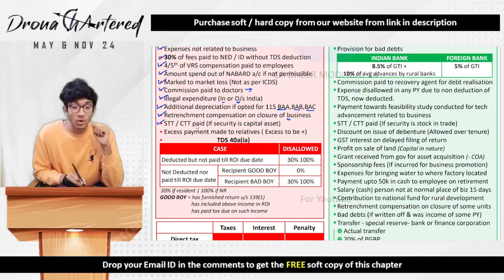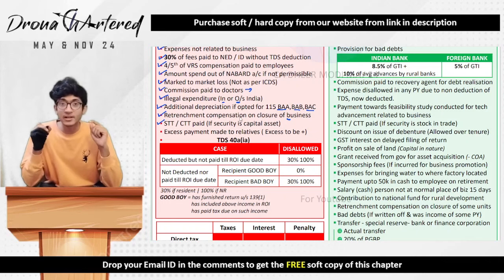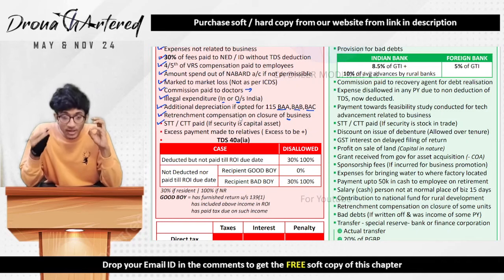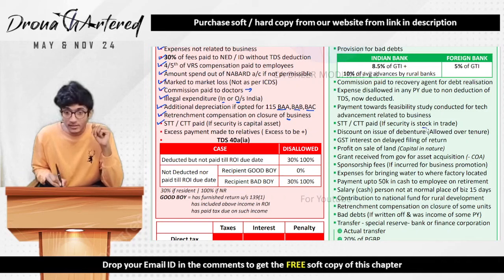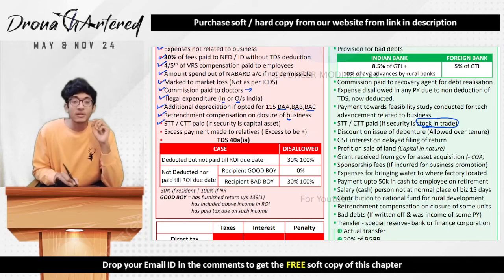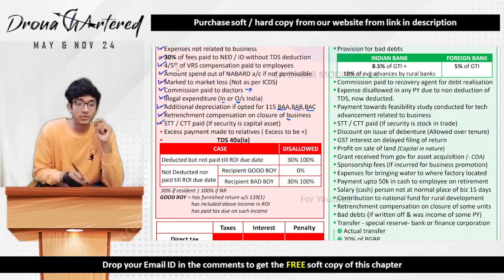Any STT or CTT paid if the security is a capital asset. So any STT or CTT, that is your securities transaction tax or a commodity transaction tax, if that security is a capital asset, in such a case this STT or CTT is not allowed as deduction. However, if your STT or CTT is on stock in trade, then it will be allowed. So therefore, what you have to remember, if it is a capital asset, then it is not allowed. If it is stock in trade, it is allowed.